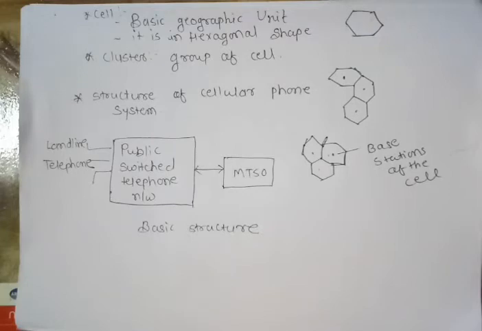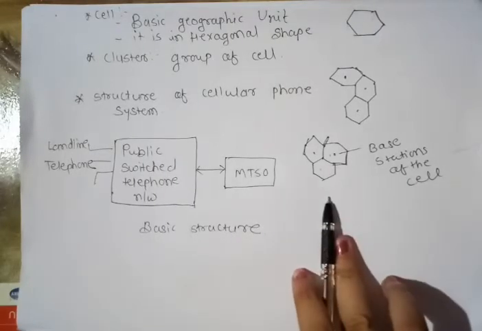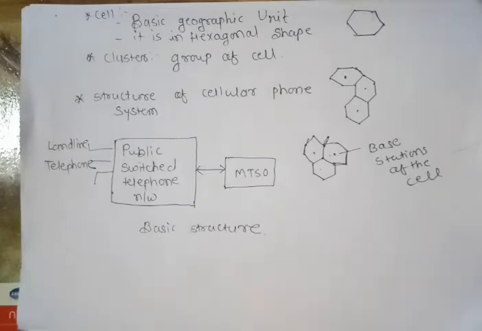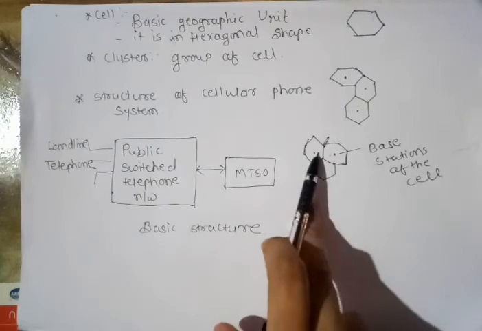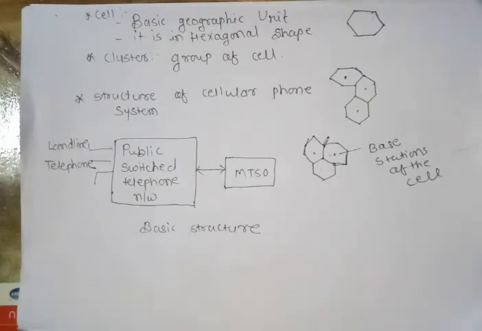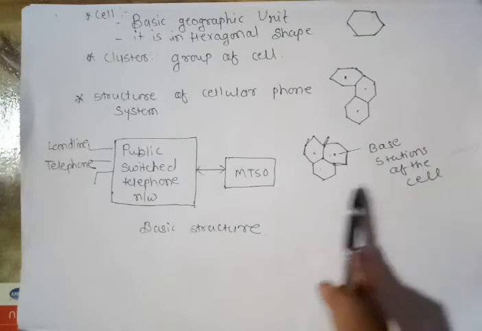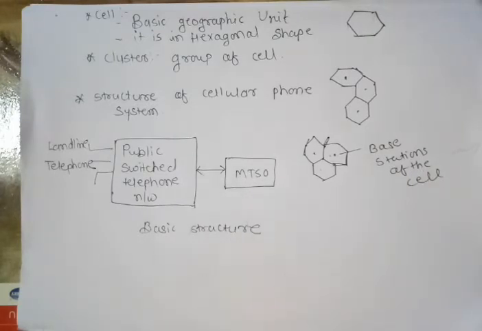The mobile telephone system has a hexagonal shape. Each cell, that is cell A, B, C, has the base station suitably located at the center. The base stations of all the cells are connected to the switch center, that is, the MTSO, mobile telephone switching office, for connecting calls or other operations.